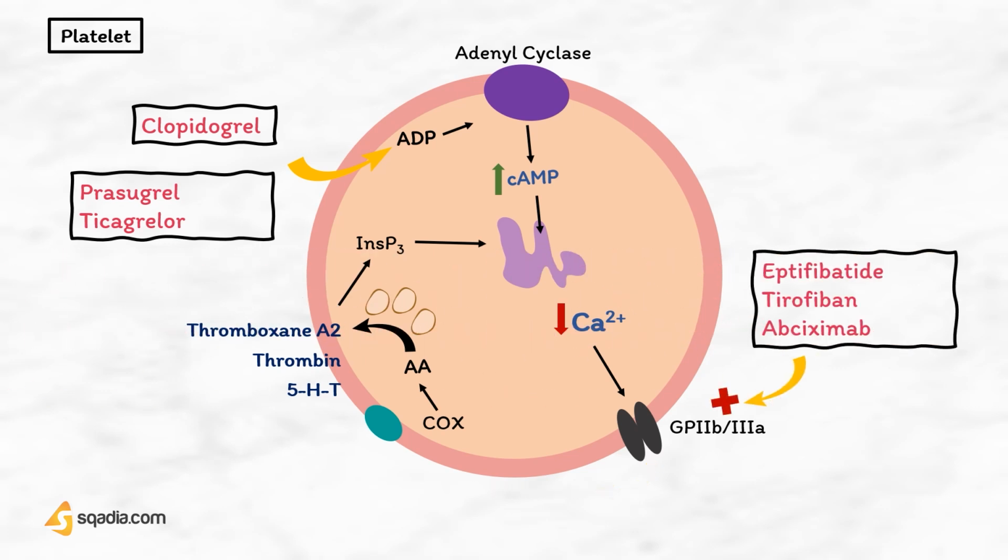Eptifibatide, tirofiban, and abciximab, a monoclonal antibody, inhibit platelet aggregation by binding to the glycoprotein 2B3A receptors. They are given by intravenous infusion together with aspirin and heparin to prevent myocardial infarction in high-risk patients with unstable angina awaiting percutaneous coronary intervention.